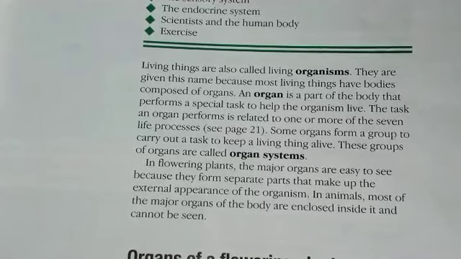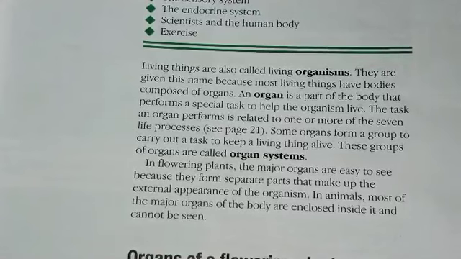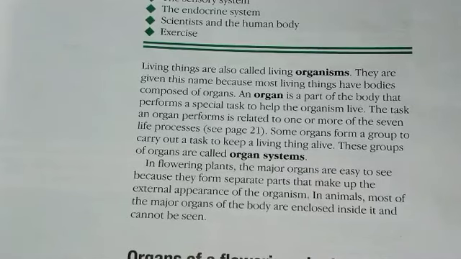Organ systems in a flowering plant. Now they are giving the example of a plant. In a flowering plant, the major organs are easy to see because they form separate parts that make up the external appearance of an organism. Now, in flowering plants, we are able to see their organs because they are on the upper side. They are not internal. In animals, our organs are in the internal part of the body, and in flowering plants, they are on the upper side. In animals, most of the major organs of the body are enclosed inside it and can't be seen.